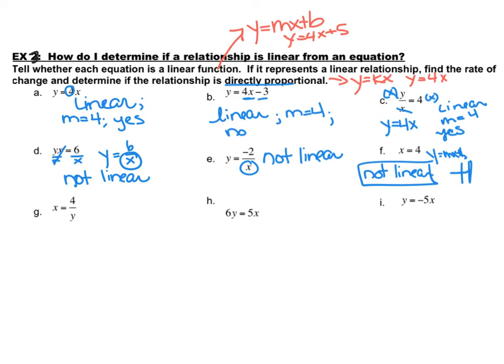All right, our next one, we have letter G. Again, let's try to get that y all by itself. How can I rearrange this? Well, I could multiply by y on both sides. Let's see what happens. I have y times x is equal to 4. Now to get that y all by itself, I'm going to divide by x. So no, this is not linear.